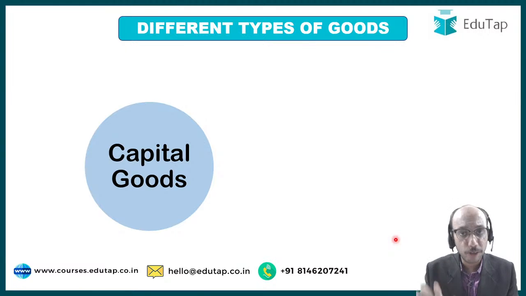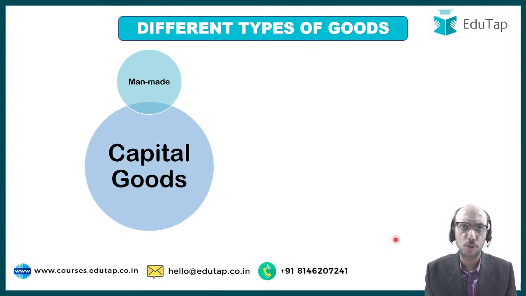Let us not make life difficult for us. Let us simplify our lives for each other. What are capital goods? These are basically machines. Nothing else, they are machines from which the goods that are made, I can consume. That is what capital goods are. Capital goods are man-made, right? So all these machines are man-made in the sense that they are made by me, they are made by you.